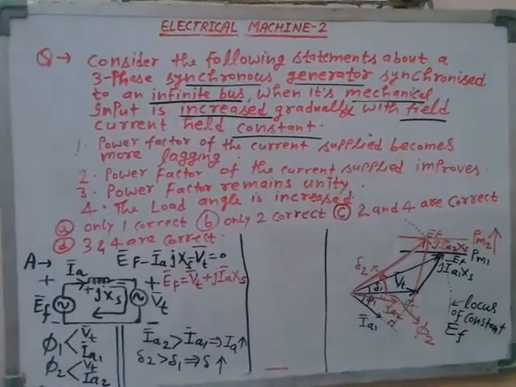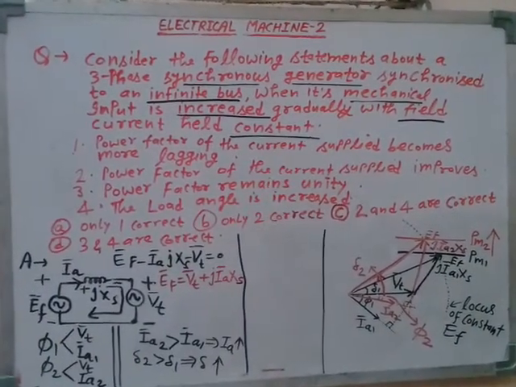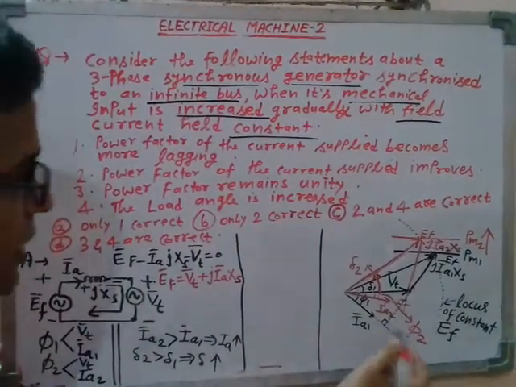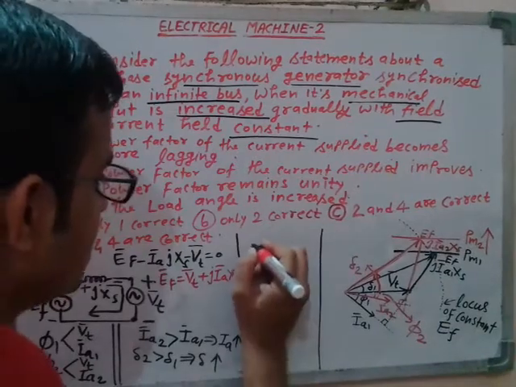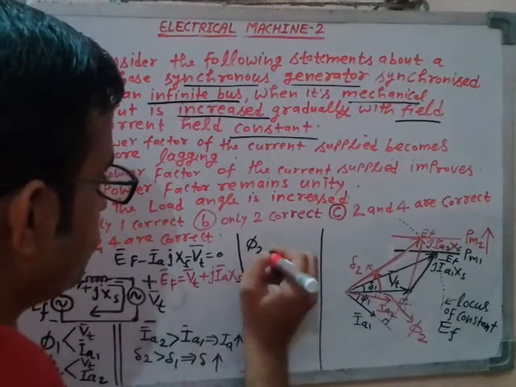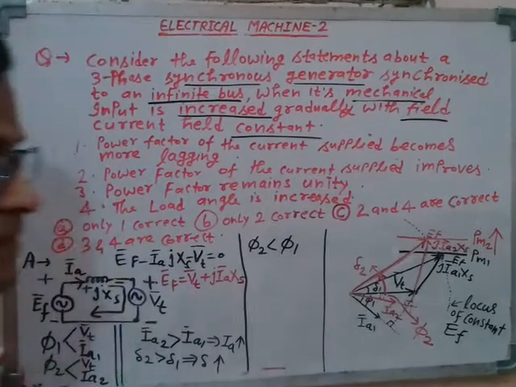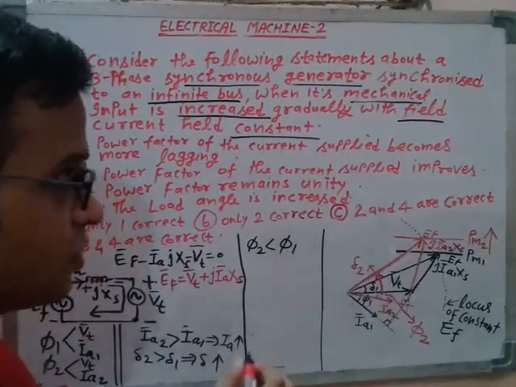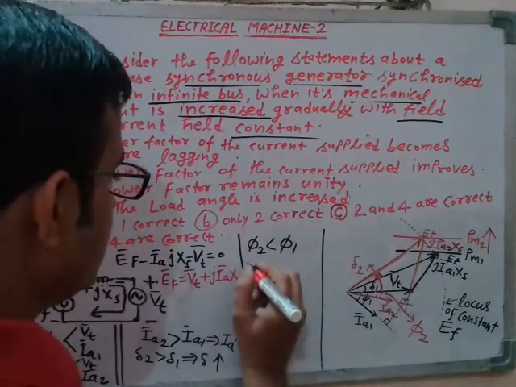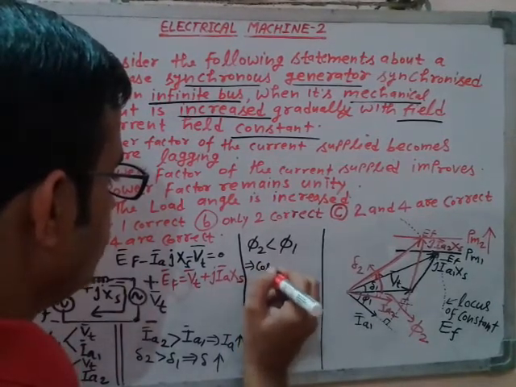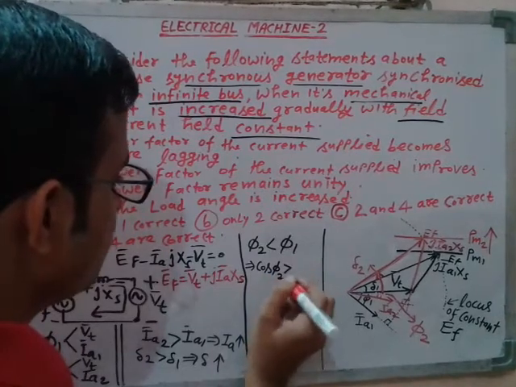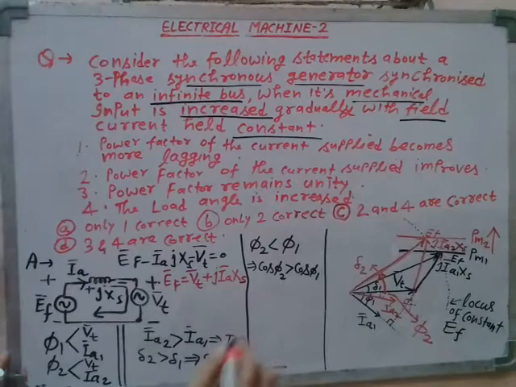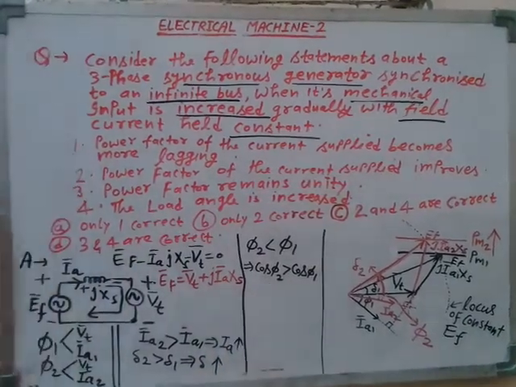So just observe, which power factor angle is more, phi 1 or phi 2? Definitely you can analyze that phi 2 is less than phi 1. Phi 1, the initial power factor angle, is more. So if you take cosine, cos phi 2 will be more than cos phi 1, right?